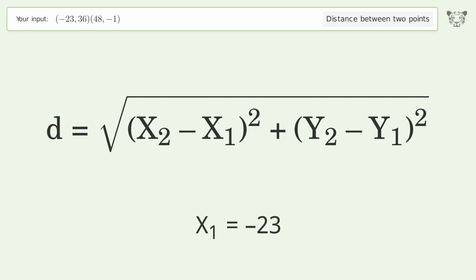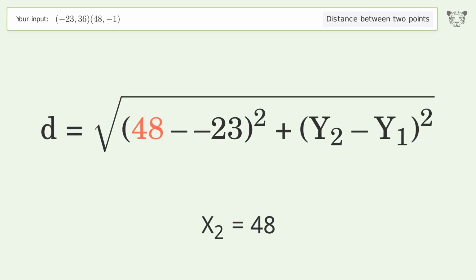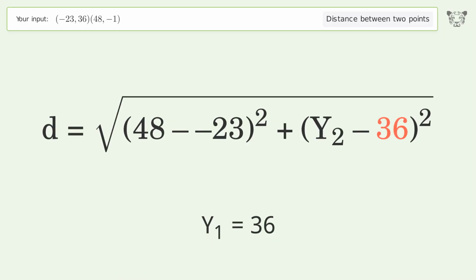x1 equals -23. x2 equals 48. y1 equals 36. y2 equals -1.